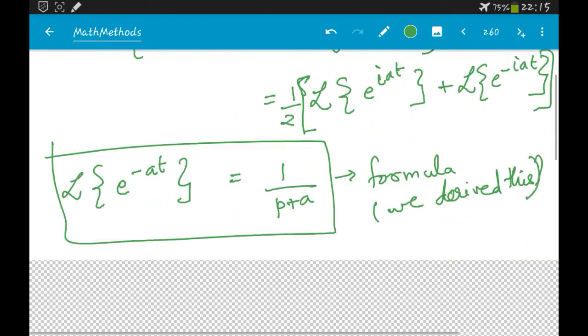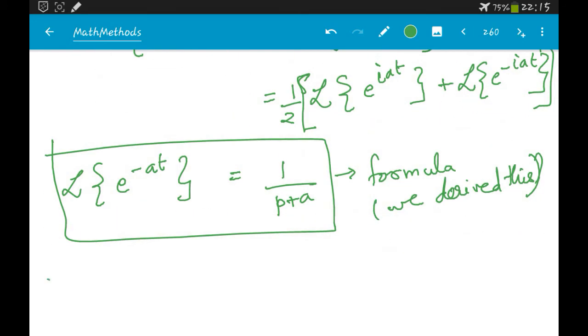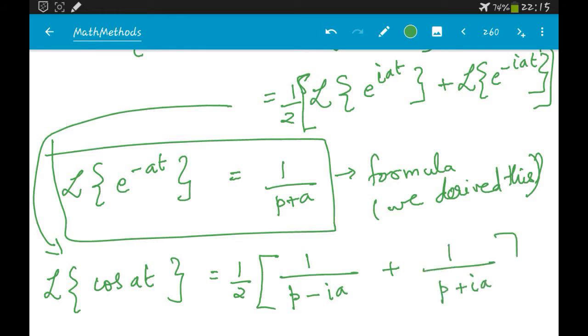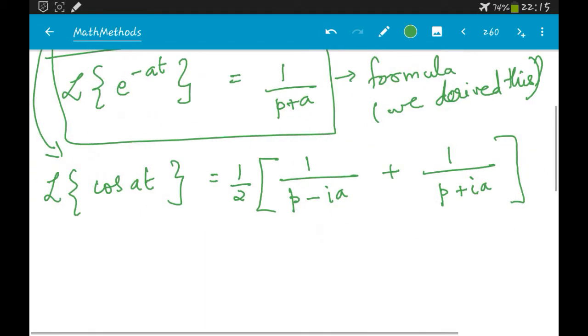So we can use it to show that the Laplace transform of cos at is half into, the Laplace transform of e^(iat), which is 1/(p - ia), and the Laplace transform of e^(-iat), which is 1/(p + ia). That's it. This is the same thing that we had earlier.